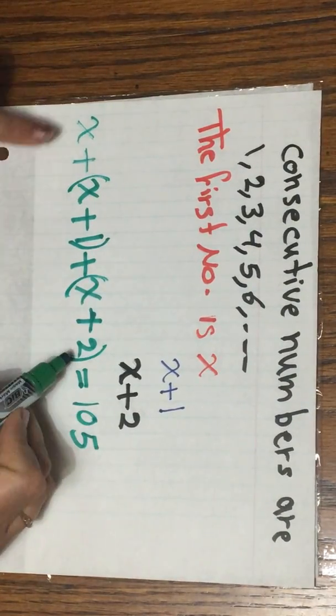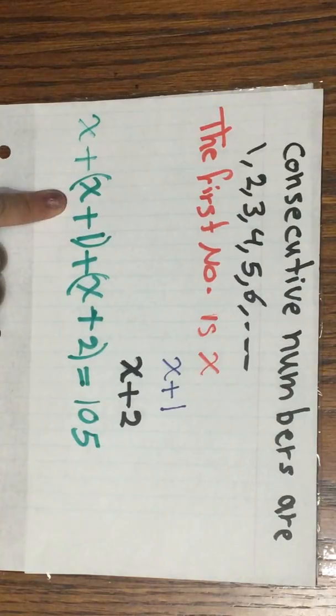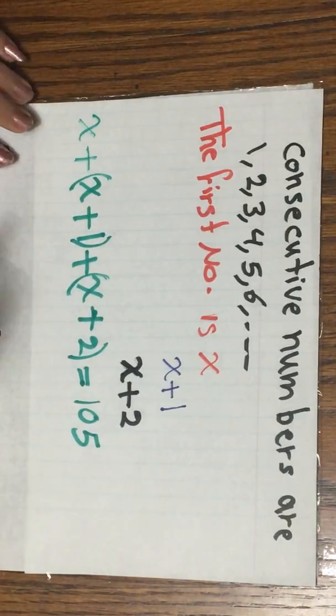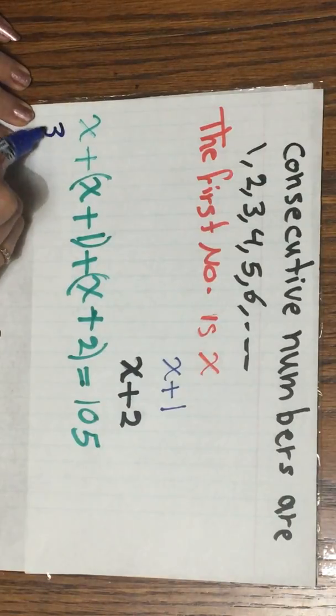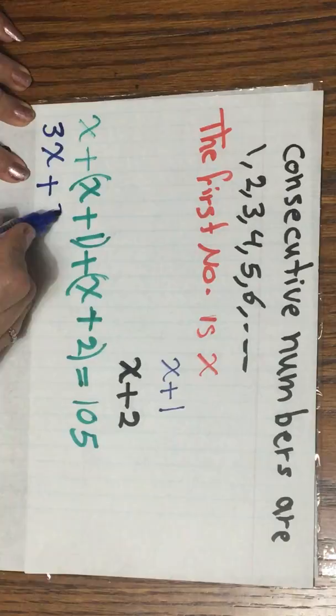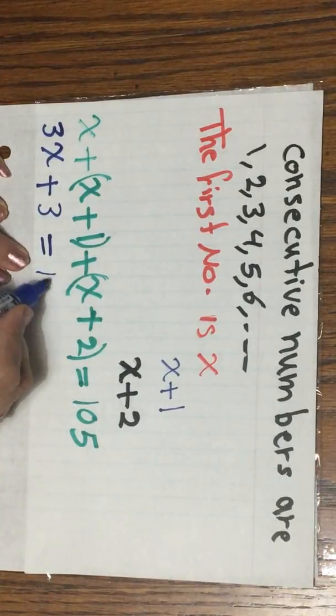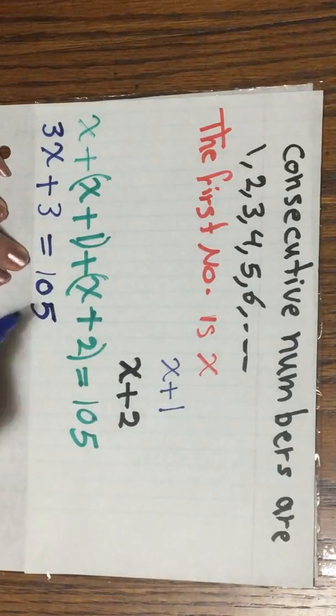These are my numbers, first number, second number, third number. If I add up these numbers, I'm gonna see x plus x plus x. So I'm gonna have 3x plus 1 plus 2, 3, which equals 105.